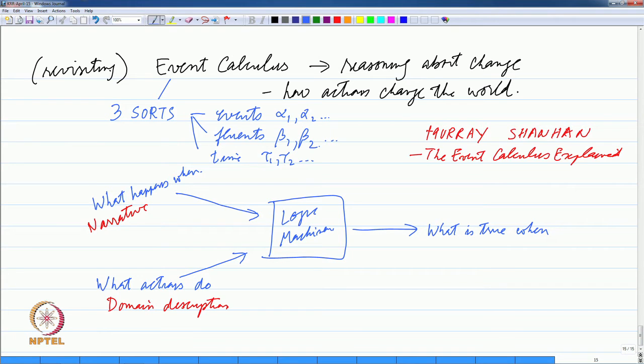So, we are interested here in the movement from the left to right, which is that given a narrative and given a domain description, we want to figure out what is true essentially in the world. But you could do other things essentially.